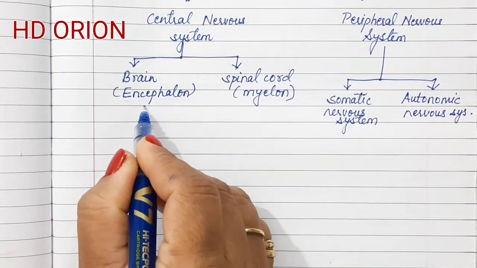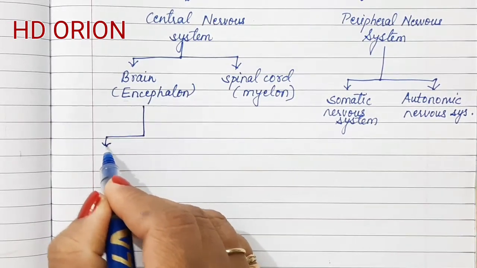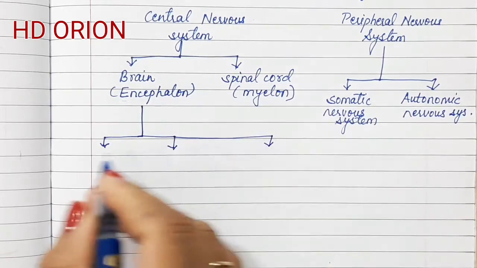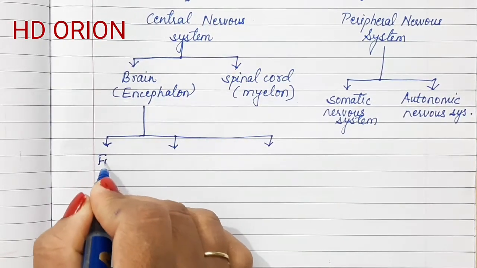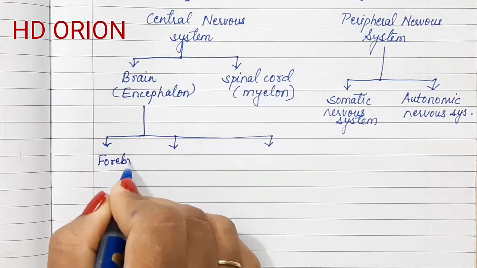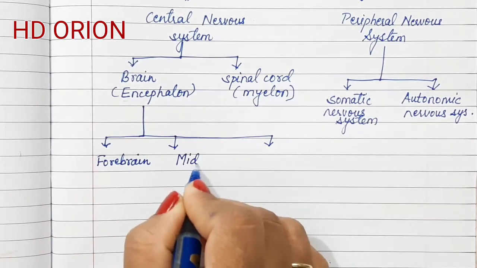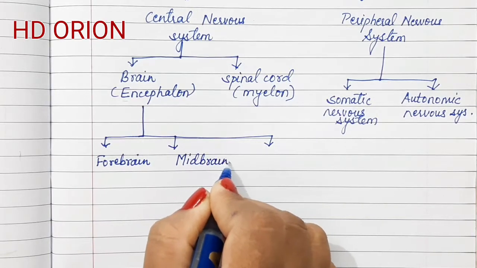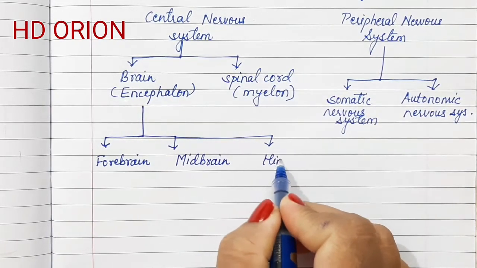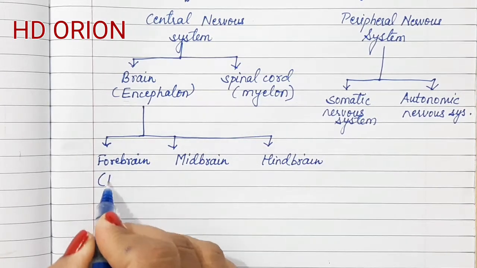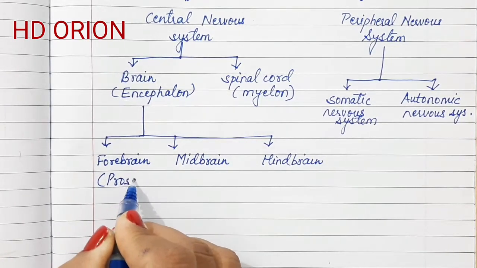Now the brain is further divided into three parts: forebrain, midbrain, and hindbrain. Forebrain is also known as prosencephalon.